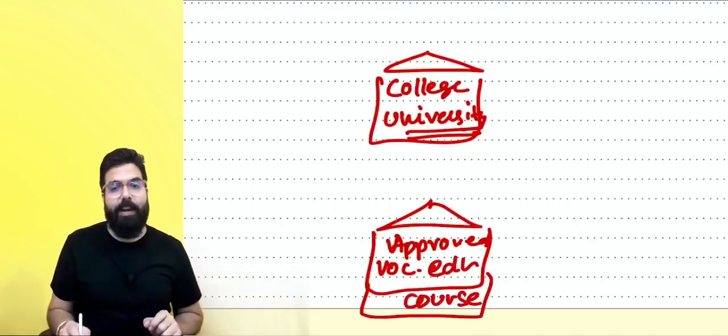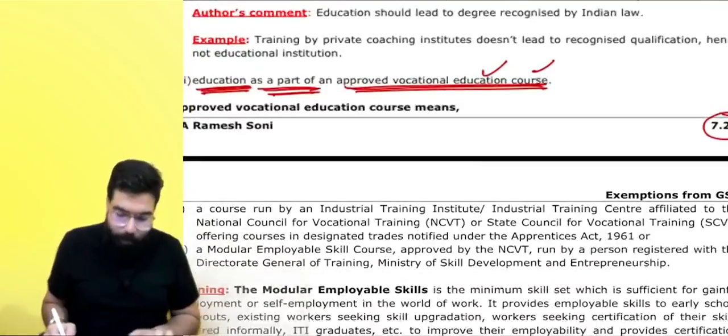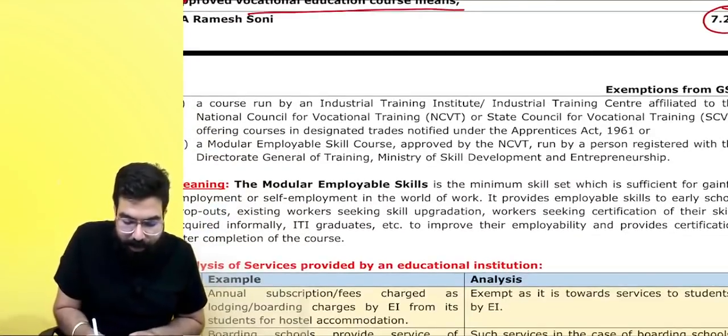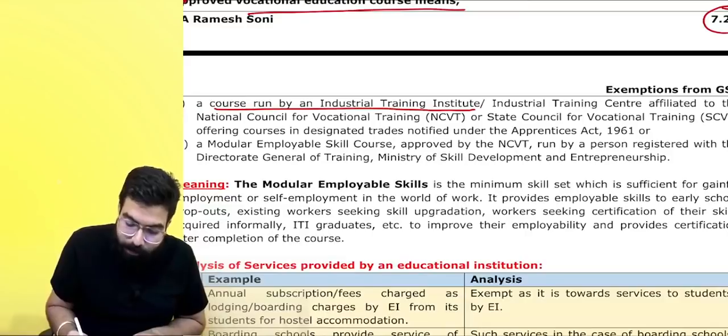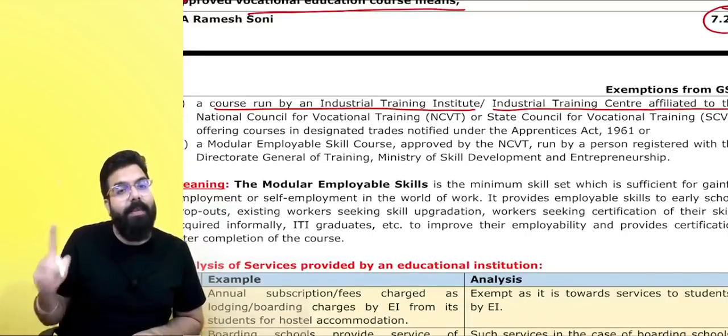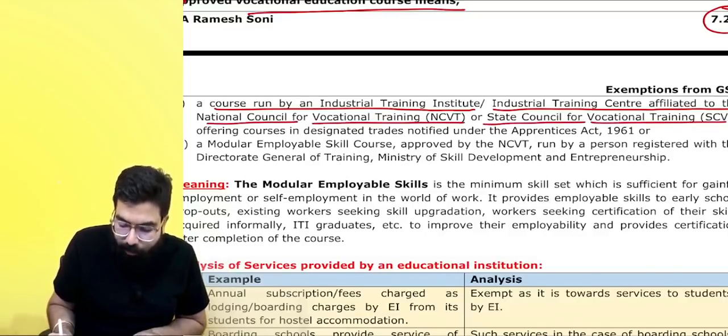Everyone listen to me very carefully. Approved vocational education course means what? They have defined it as a course run by an industrial training institute or industrial training center affiliated with the National Council for Vocational Training or a state council for vocational training.